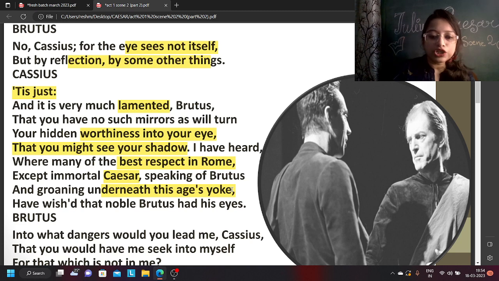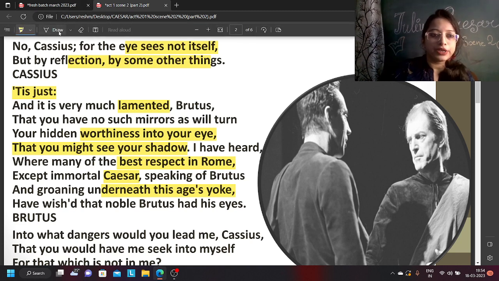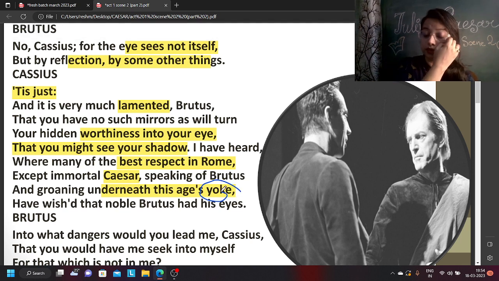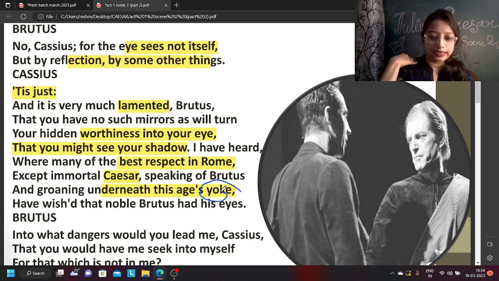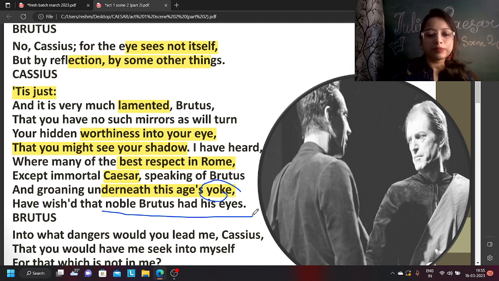This word yoke also has a separate symbolic meaning. A yoke is what cattle carry, its weight. The political situation is so bad that people are groaning under that weight. People cannot accept that. They have wished that noble Brutus has his eyes. So everybody has trust in Brutus, their wish is on Brutus, that Brutus should do something and help in this situation.